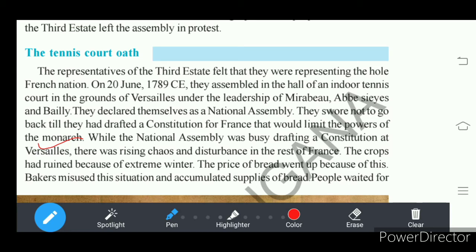It was an extreme winter, very cold in France. Due to the extreme winter, the crops failed. They did not get crops into their hands. Many of the crops were damaged by the extreme winter. So there was chaos and disturbance in the whole of France.